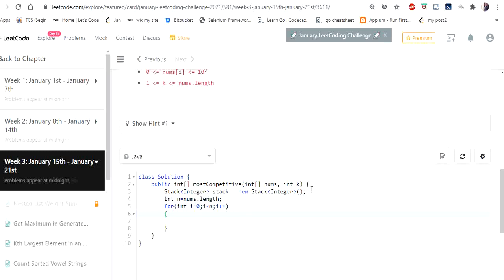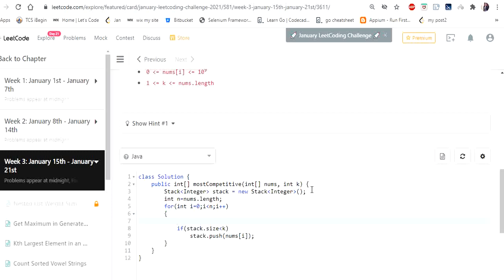So now inside my for loop, as I said, if the size of the stack is less than k, we have to push the elements. Stack dot push nums of i. So we are pushing the elements.